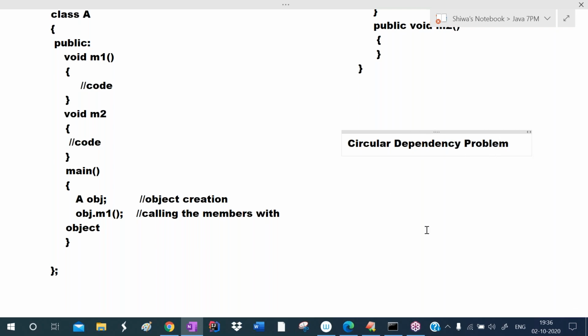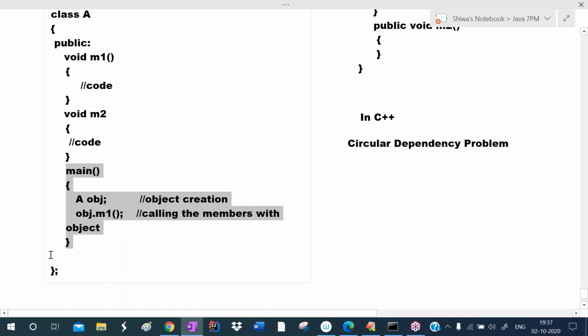So the circular dependency problem will occur if you define the main method inside the class in C++. How will it occur? Because if you define main inside the class, an object is required to call this main method.